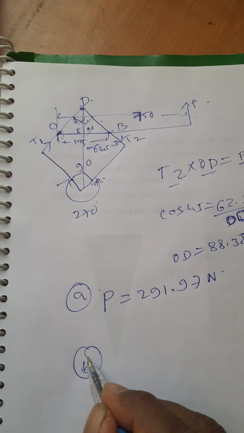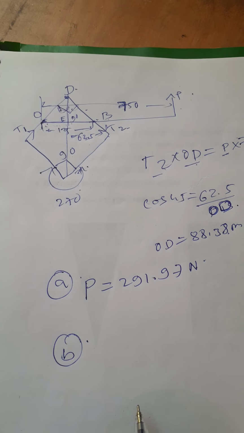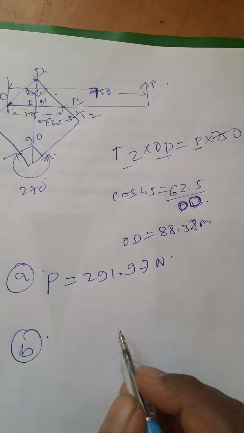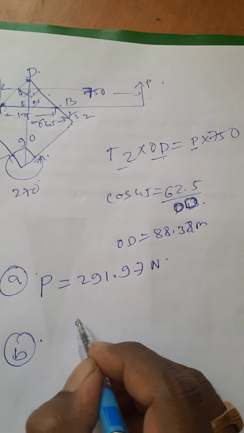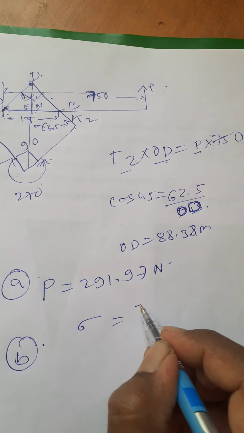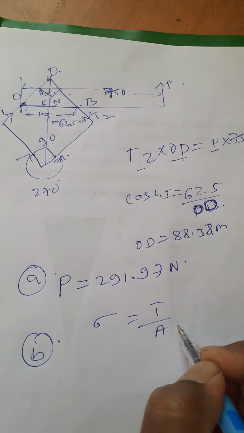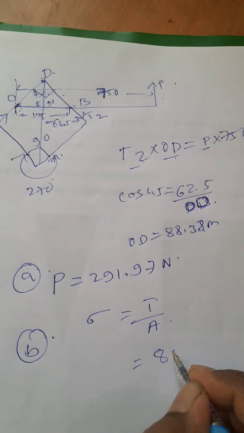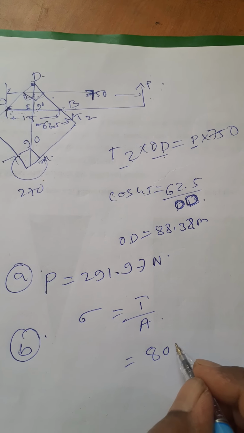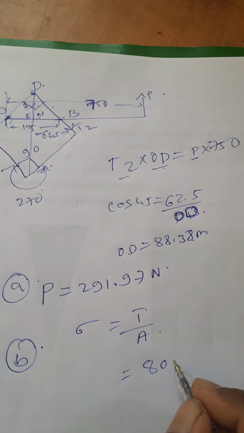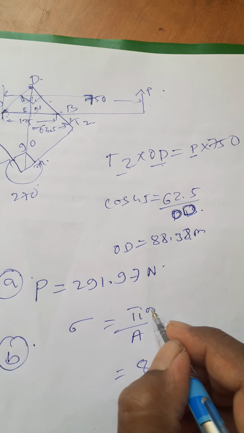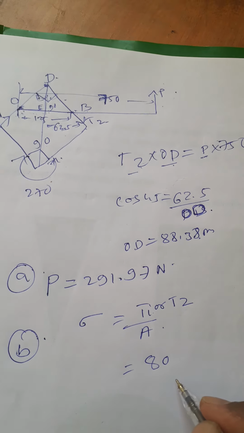To get part B, the width, it is very easy. The maximum stress he has given is equal to T by area. We got the maximum tension, 8047, which may be T1 or T2; you just see which is maximum.